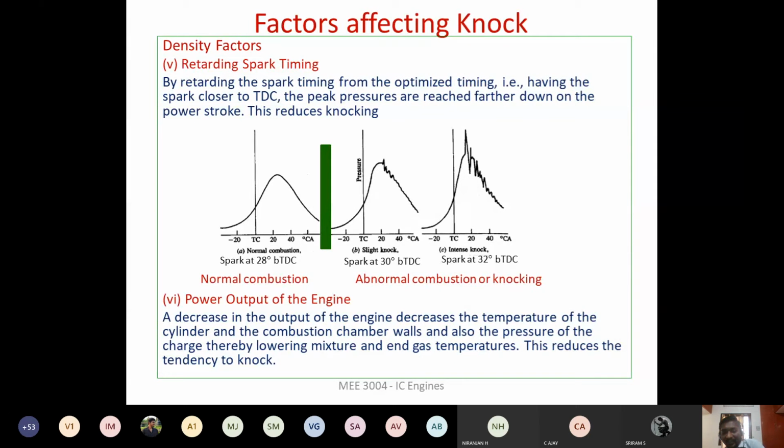If the output of the engine is less, then the temperature inside the engine cylinder and the combustion chamber walls are less, and thereby the pressure is also less, and the unburned air fuel mixture will not reach the auto ignition temperature, and you can avoid the knocking.